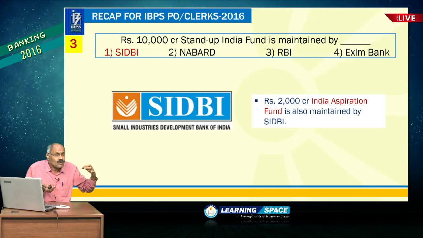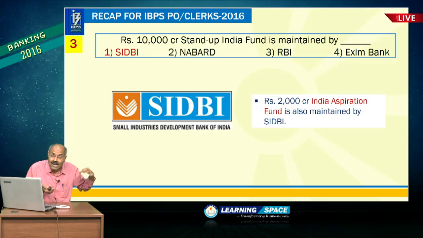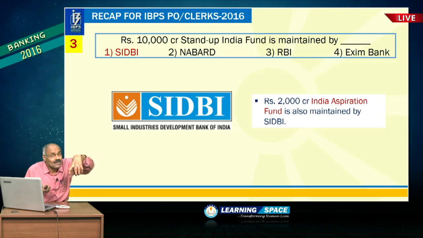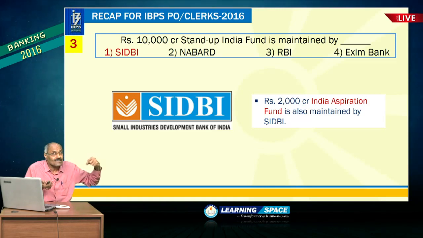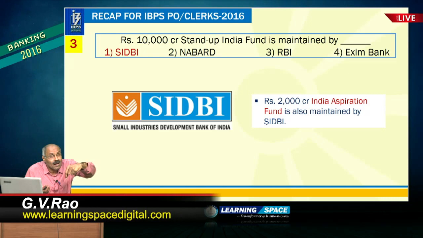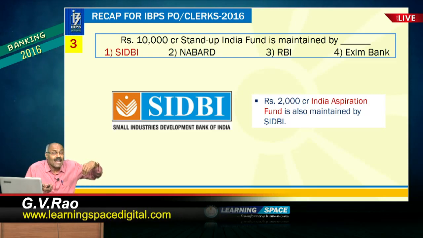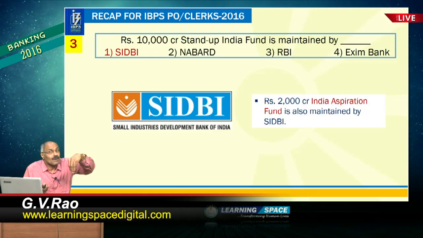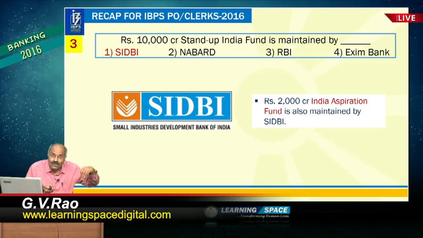Then let us look at Stand Up India Fund. This Stand Up India Fund is rupees 10,000 crore, and this is maintained by SIDBI. SIDBI is Small Industries Development Bank of India, and at the same time India Aspiration Fund is also maintained by SIDBI, and this is rupees 2,000 crore. This SIDBI is Small Industries Development Bank of India, please do not forget.